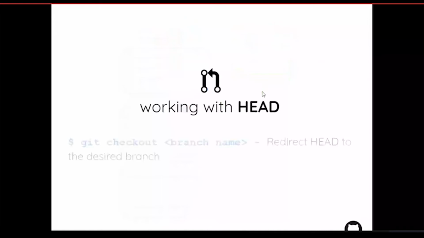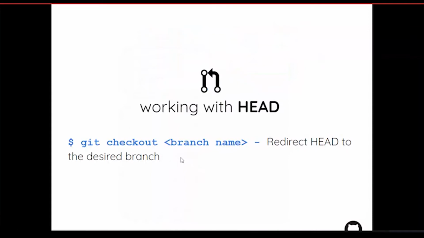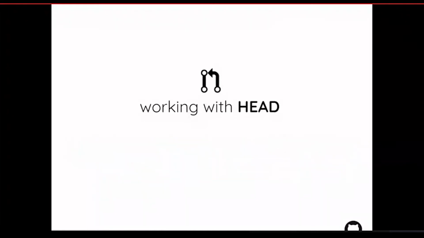Next is working with HEAD. The command git checkout branch name will redirect HEAD to the desired branch. HEAD is the position where we commit by default.